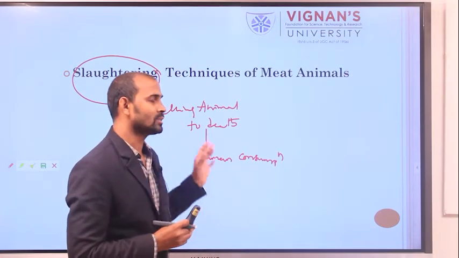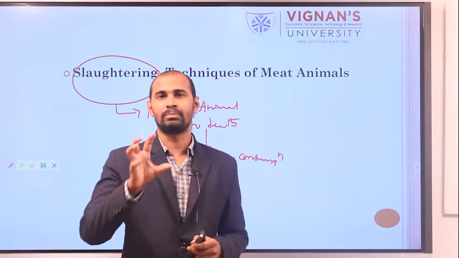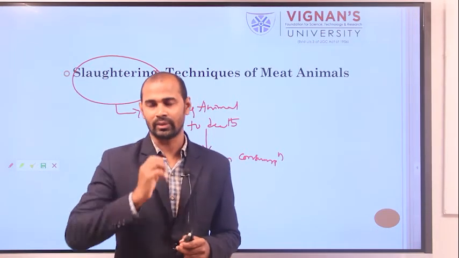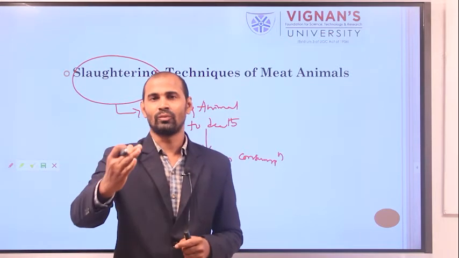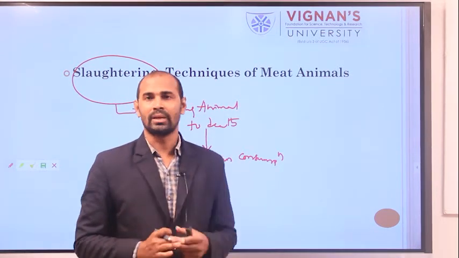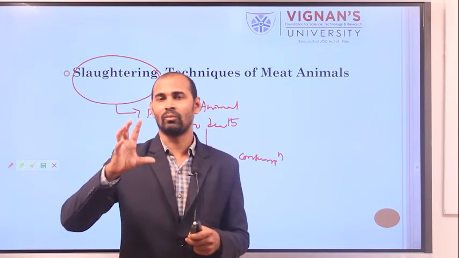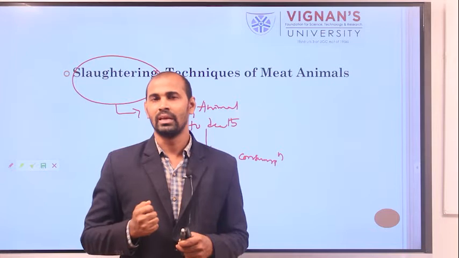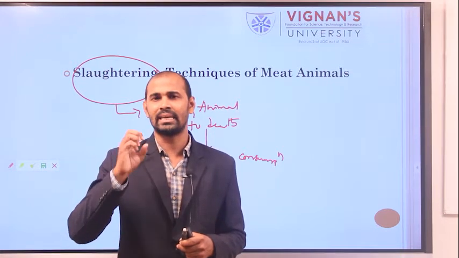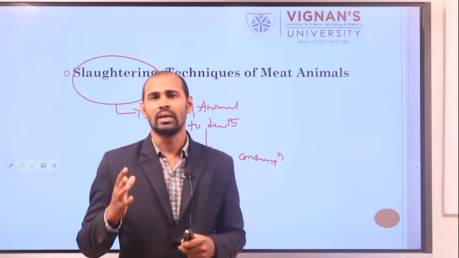While doing the slaughtering, the butcher, meaning the person who does the slaughtering of the animal, should be safe enough in handling the animals. Because sometimes, while slaughtering, animals may get excited. When the animal gets excited, it may cause injury to the butcher.